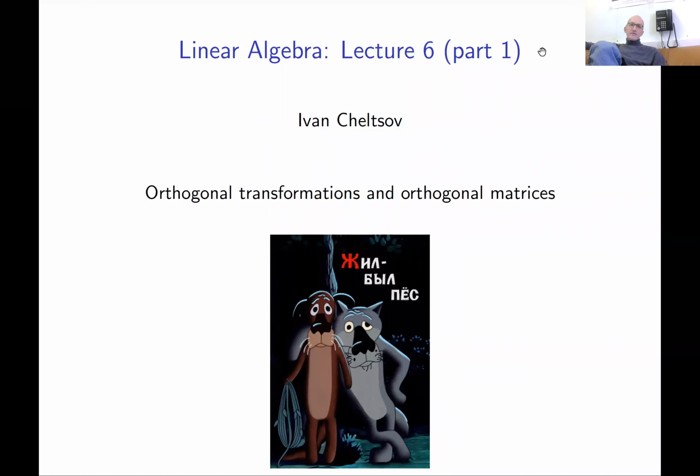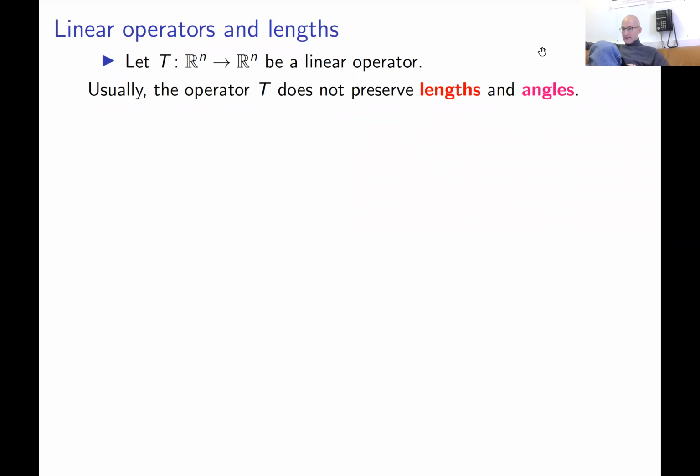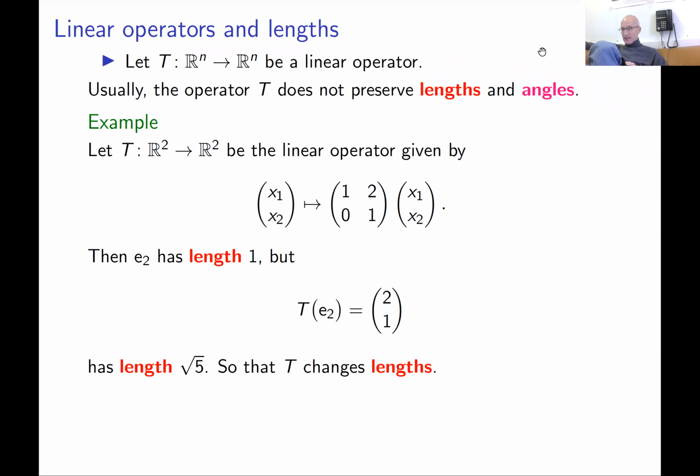Hello, this is the first part of the sixth lecture of linear algebra, and this part is about orthogonal transformations and orthogonal matrices. Let us consider a linear operator T in n-dimensional space, and we can observe that usually linear operators do not preserve length or angles of vectors. This is very easy to check in basic examples. Let us consider one such example.